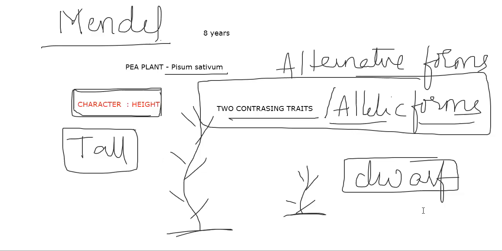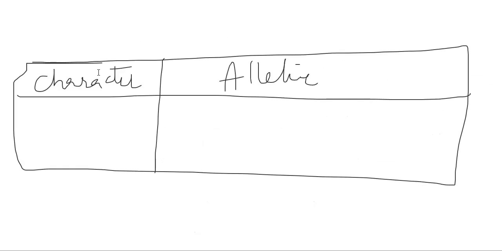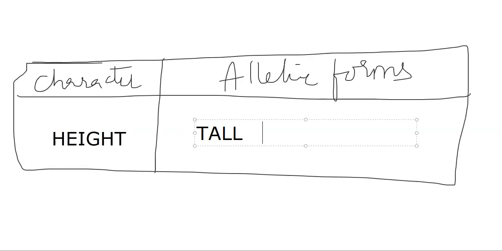With that, we'll frame a table here. We'll write a table: a character we have taken, that is called character. What is the character we have taken? Height. For the character height, what are the allelic forms present? The allelic forms present for the character are tall and dwarf. So we took the character height. For the height character, there are two allelic forms. What are the two allelic forms? Tall and dwarf.